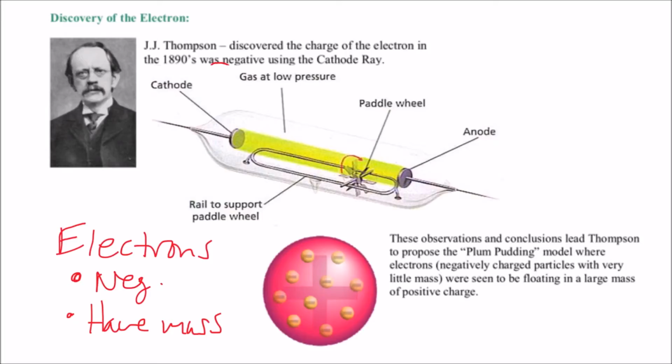So there we go. This model says that all of this main space here was the positive charge, and that there were little bits of negative charge floating around inside. Okay, so there was a huge amount of positive charge in the atom, and then there was just negative charge dispersed throughout the positive. And that's what he came up with for his model of the atom.